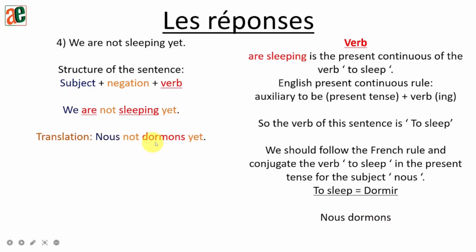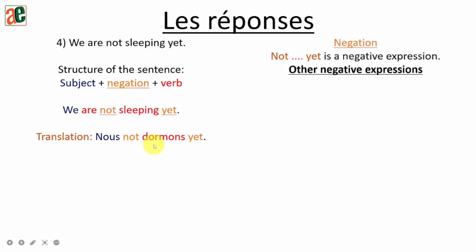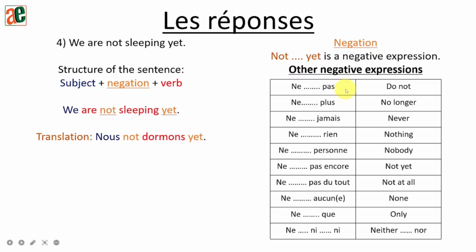Okay. So nous dormons. Now the last part will be the negation. So not yet is a negative expression. So here we do have our negative expression table. So not yet will be nothing but pas encore, ne pas encore. Okay? So ne pas encore. So what are we going to do? Ne right after the subject and pas encore right after the verb. Okay? So nous ne dormons pas encore. Fine?